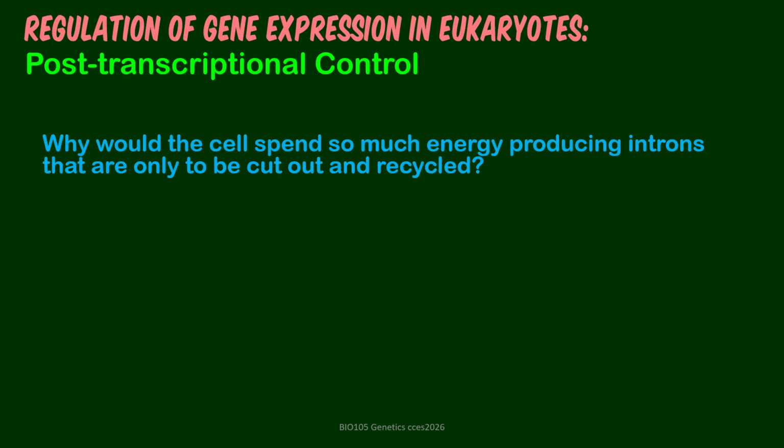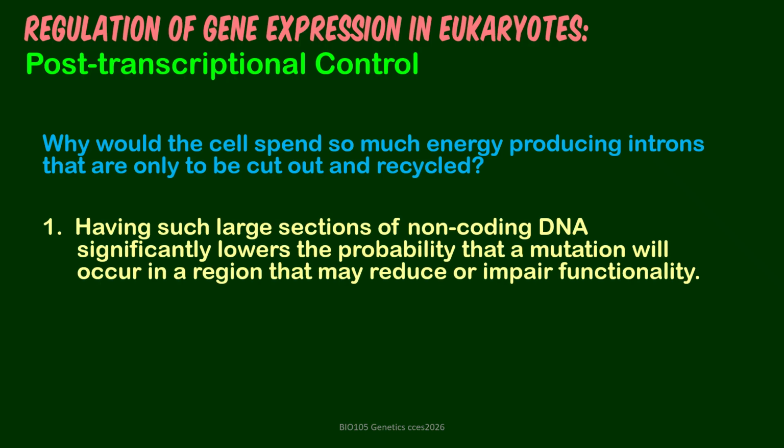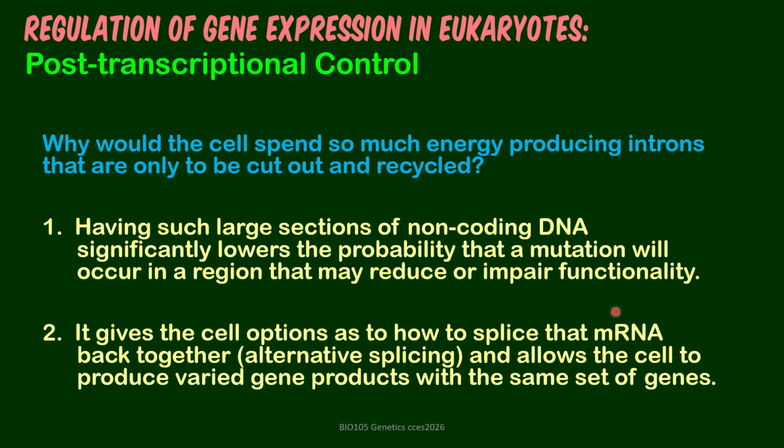Now the question comes, why is it that we have so many introns? And I mentioned earlier that they are even longer than exons. So number one is protective. That reason alone, because if you have so much of the non-coding sequences, there is a high probability for them to be hit by mutation that can easily damage or impair the functionality of a gene if it's going to be an exon.